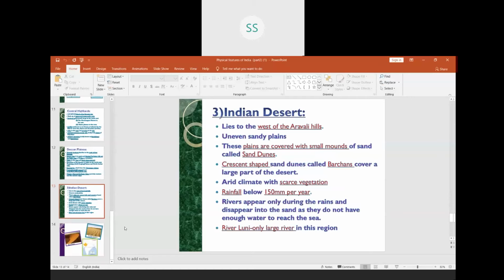There are also longitudinal dunes which can be seen in the Indo-Pakistan border. It has a dry climate which is called arid climate. So we have very little vegetation cover over here because it receives very little rainfall. Small rivers appear only when there is a little rainfall, and the only one fairly big river is the river Luni.